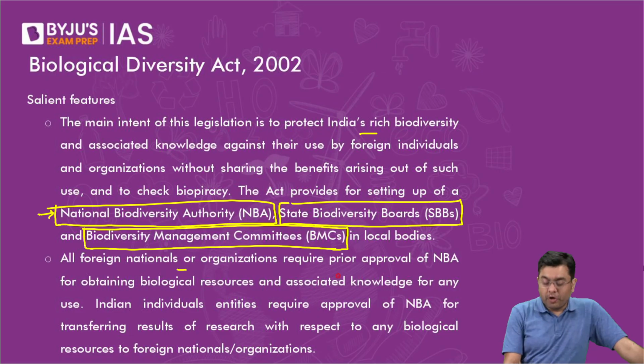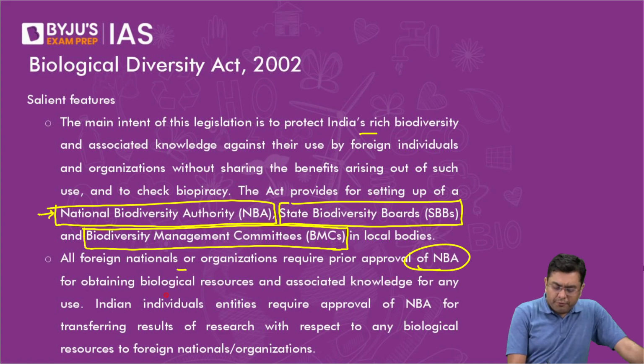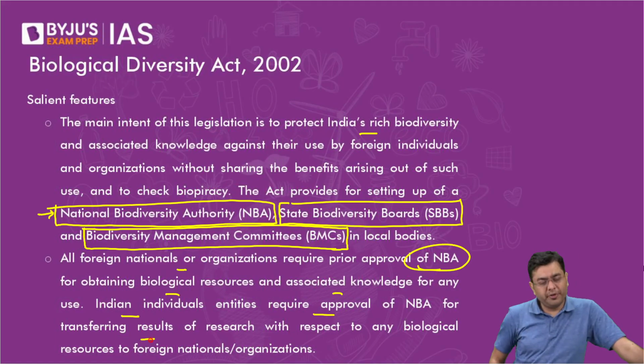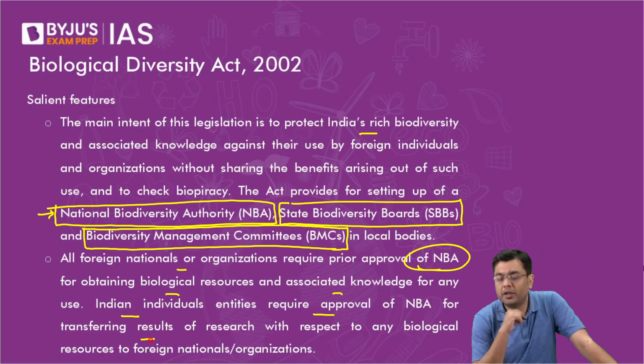All foreign nationals or organizations require prior approval of the National Biodiversity Authority for obtaining biological resources and associated knowledge for any use. Indian individuals and Indian entities require approval of the NBA for transferring results of research to any organizations, international or national. You need that authority to be in place. Okay, so here also, just understand the basic premise of this Biodiversity Act is basically to implement the norms and the objectives of the CBD at the state level.